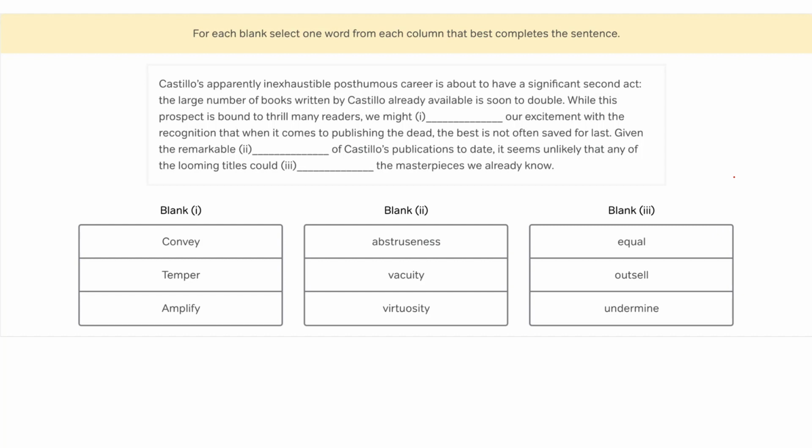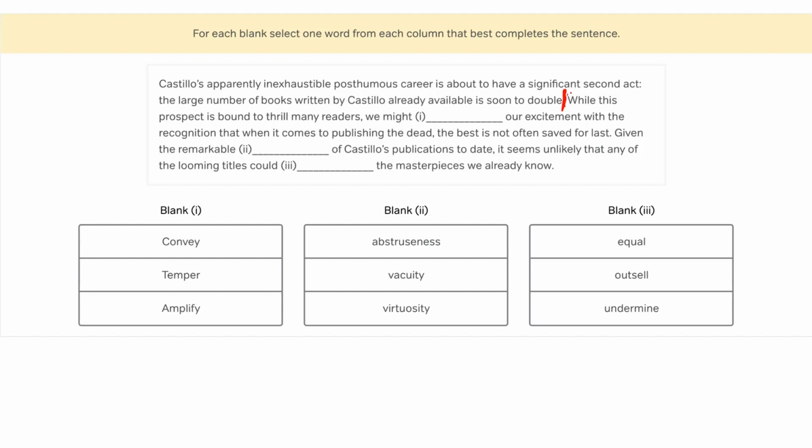So we're going to go ahead and jump on in with our first sentence. Now, this sentence doesn't have a blank in it, so we're going to go maybe a little faster through this one, but we're going to make sure that we get the context that we need. Okay, Castillo's apparently inexhaustible posthumous career is about to have a significant second act. The large number of books written by Castillo already available is soon to double. Okay. Stopping here. All right, so context. Castillo has written a lot of books. More books are coming out soon. Neat.